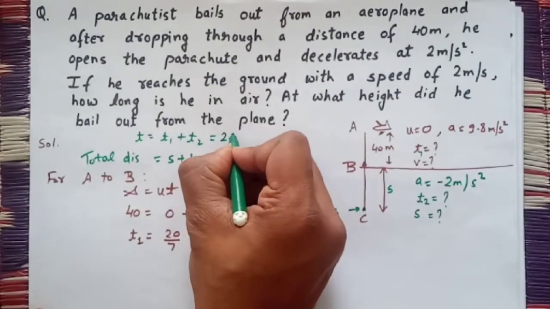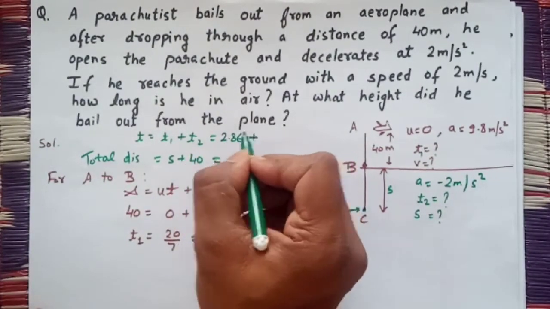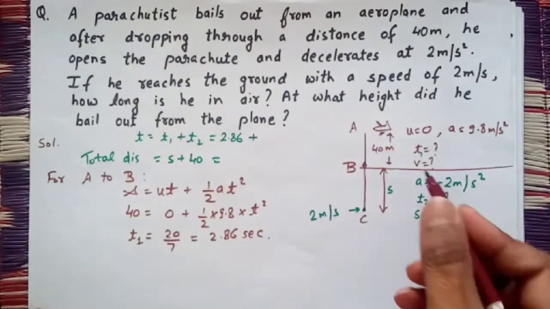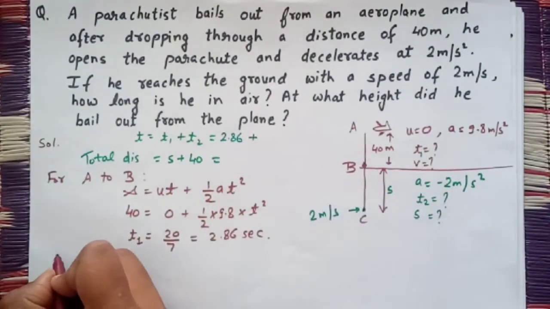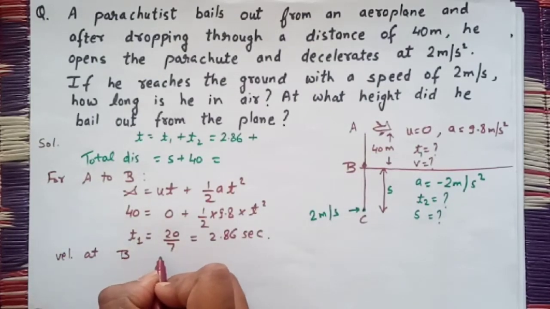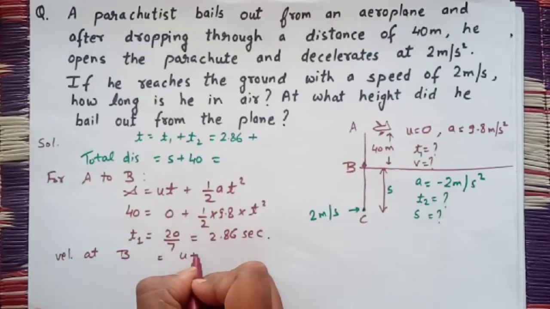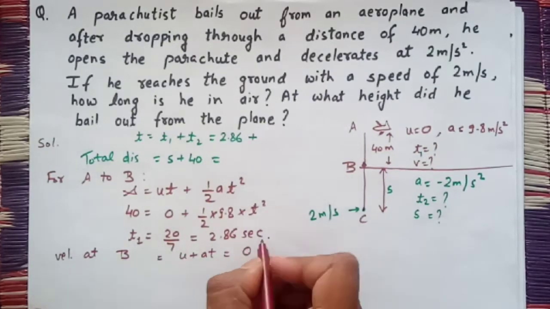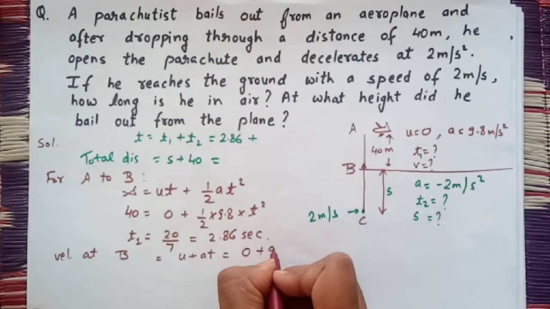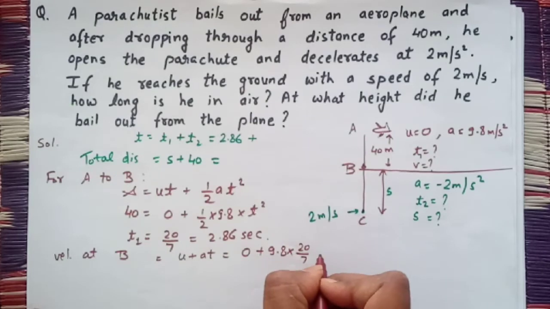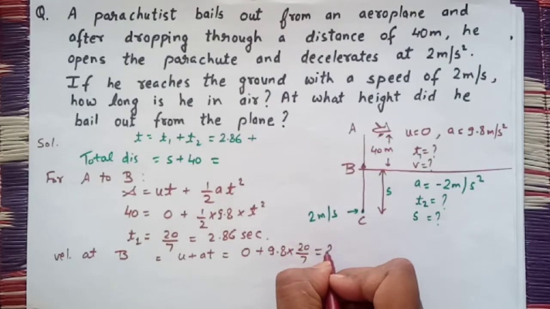We also have to find t2. Okay, now its final velocity at point B will be equal to u plus at. What is initial velocity? 0, acceleration 9.8 and time 20/7, so it will be 28 meter per second.